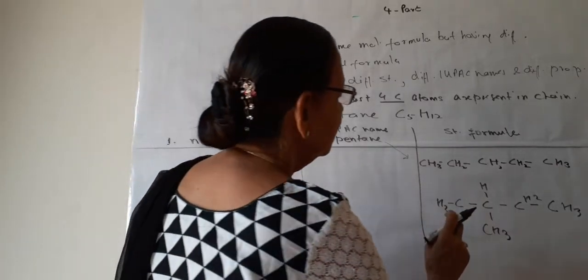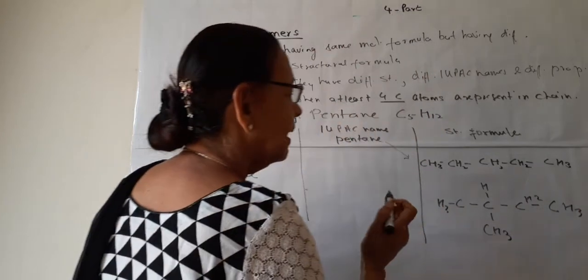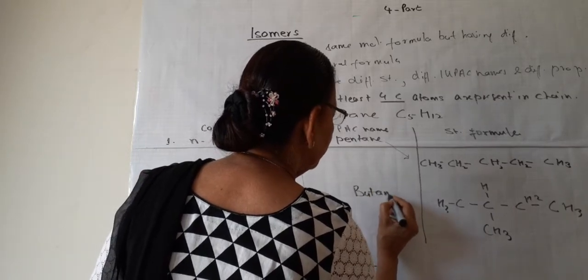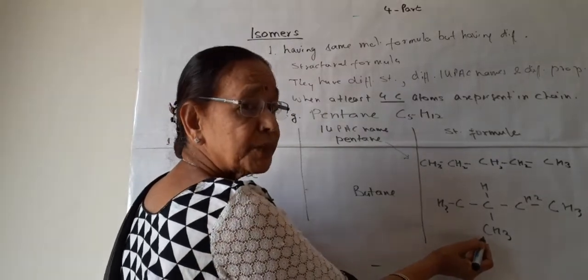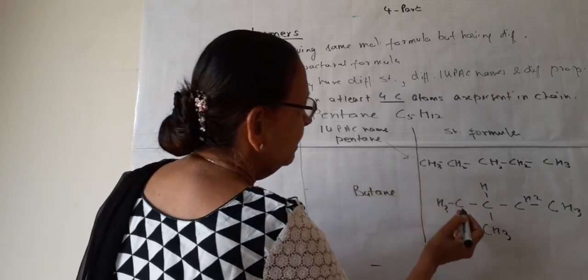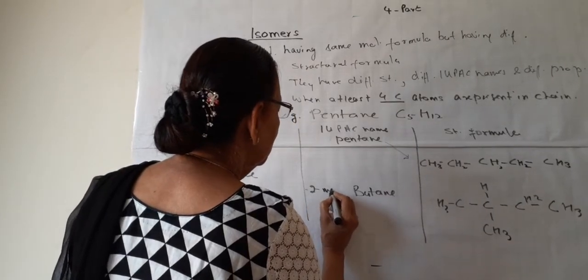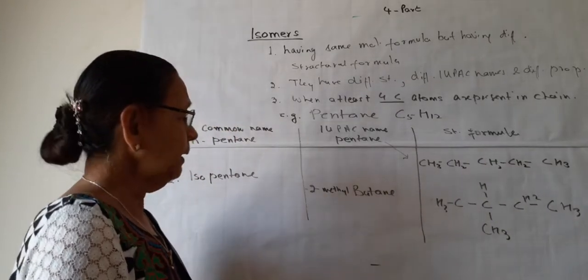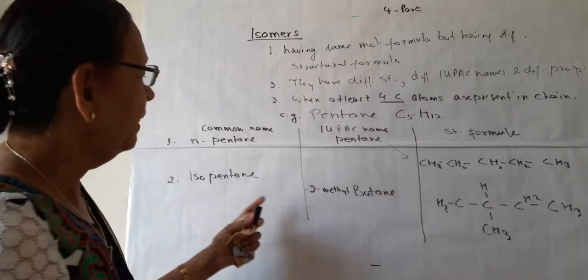What is this? This is 1, 2, 3, 4, 4 in the carbon chain. So it is butane. 1, 2, 3, 4. It is butane, and this CH3 is present as a substituent, and on which carbon atom? 1, 2. Second carbon atom. So it is 2-methyl butane.